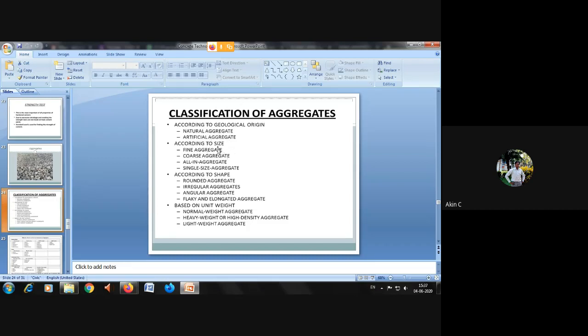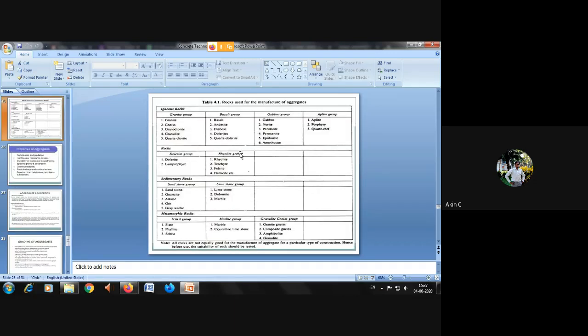And aggregates are classified by size, shape, and weight. So how will you measure the size? For fine aggregate and coarse aggregate, the sieve method is used. Then shape: rounded aggregate, irregular aggregate, etc. You can see the next slide also.